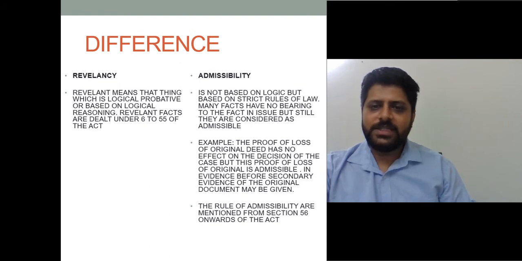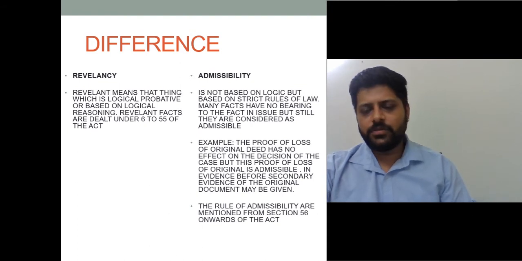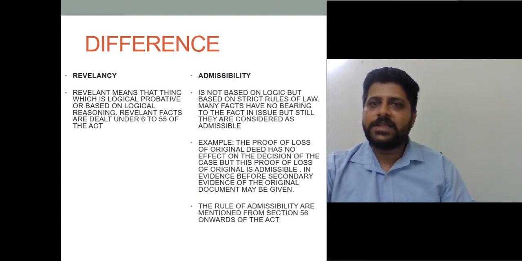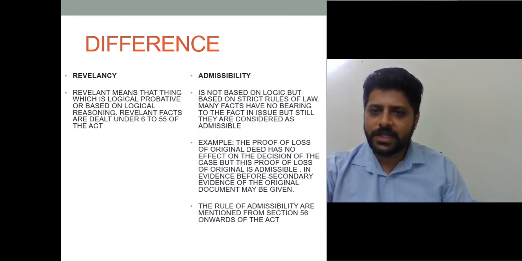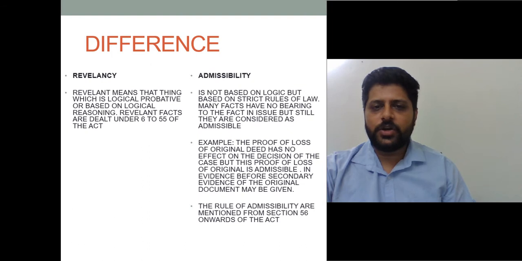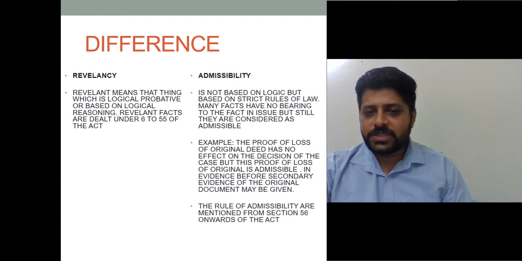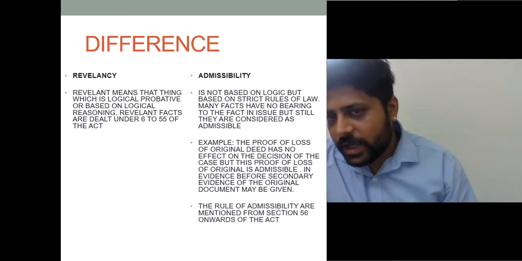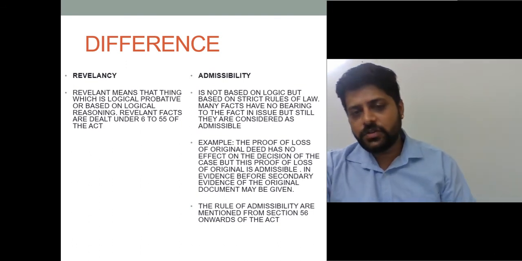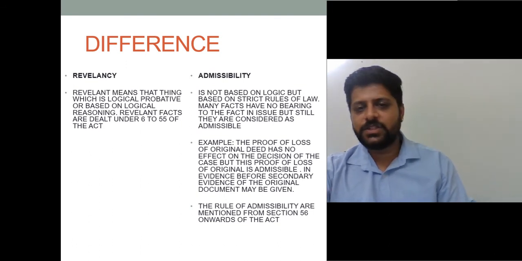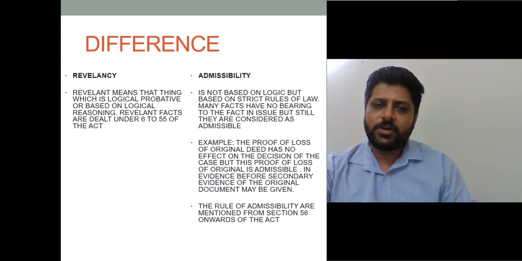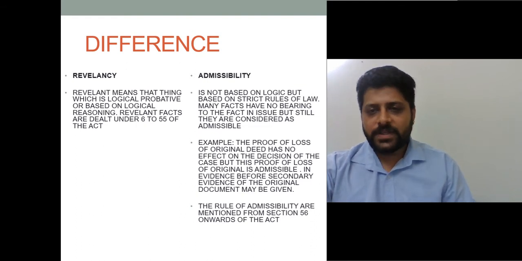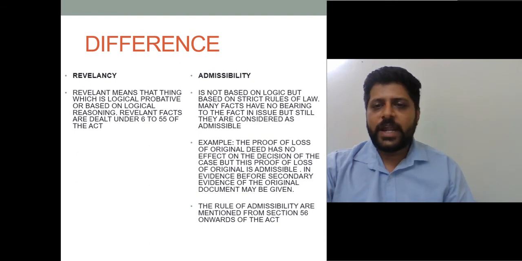These are known as secondary documents, as we have seen in the kinds of evidence, which talks about original and unoriginal, or original and duplicate. Now moving further, the rules of admissibility are mentioned from Section 56 onwards of the Act. Sections 6 to 55 talk about relevancy, and Section 56 and further provisions talk about the admissibility of documents, whether that particular document is admissible or not.